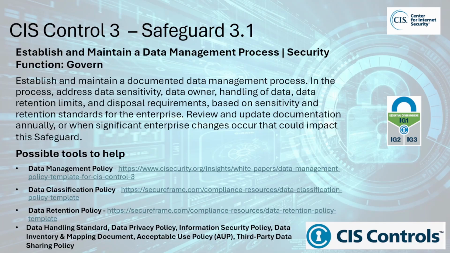Information security policy sets overarching requirements for protecting data and systems within the organization. Data inventory and mapping document lists data types, locations, owners, and flow across systems and third parties. Acceptable use policy, or an AUP, governs employee use of systems and data, including restrictions and responsibilities. And a third-party data sharing policy outlines requirements and security expectations when sharing data with external entities.